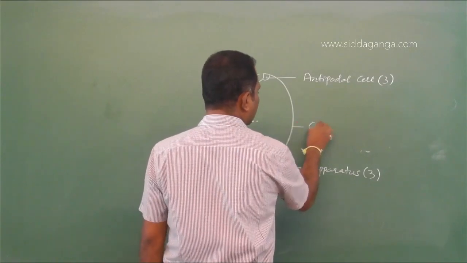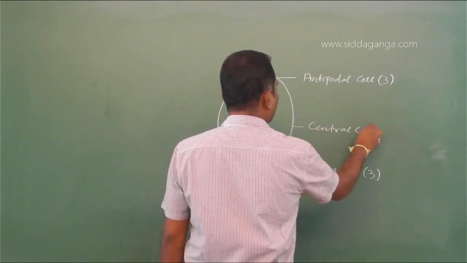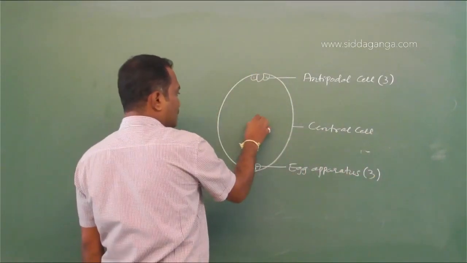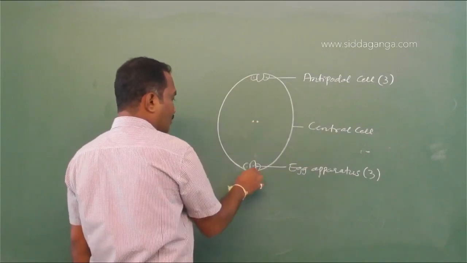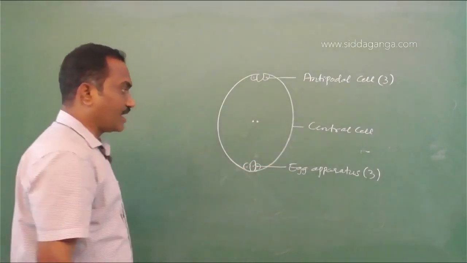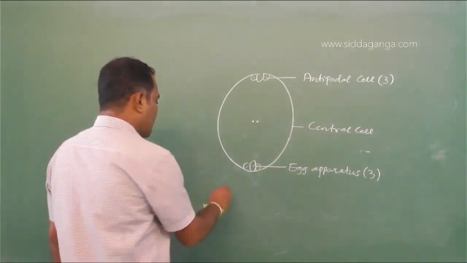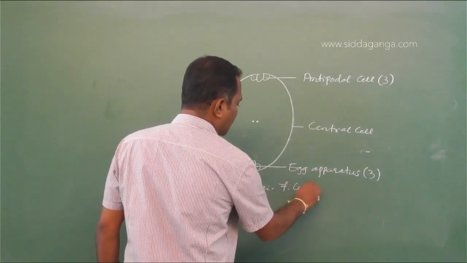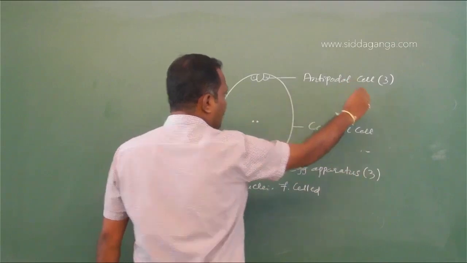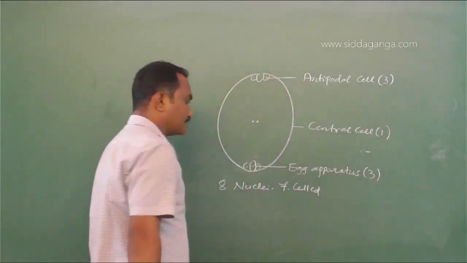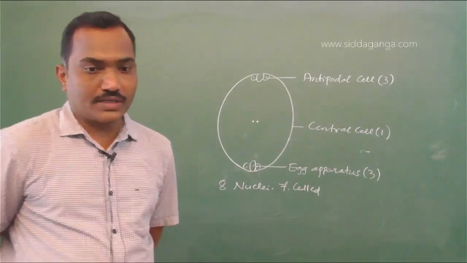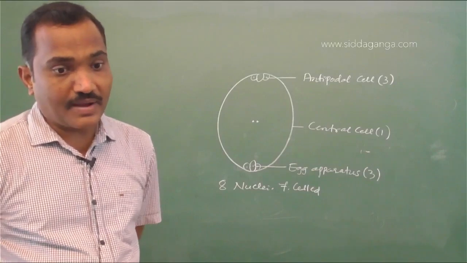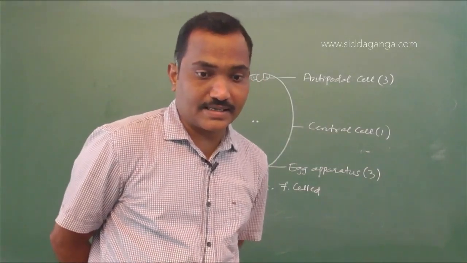And this is the central cell. Inside, there are 2 polar nuclei, and we have 3 nuclei from the egg apparatus. So total there will be 8 nuclei and 7 cells: 3 egg apparatus, 3 antipodal cells, and 1 central cell. So the last statement is wrong. Each megaspore mother cell directly develops into megaspore, that's also wrong.